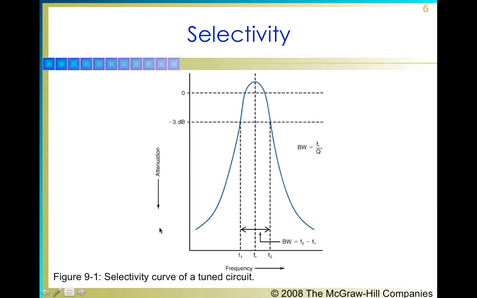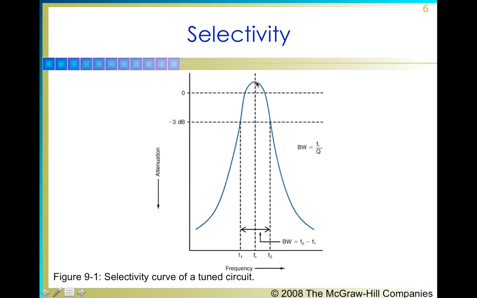Here we have a diagram which is providing a demonstration of the selectivity curve of a tuned circuit. In the y-axis we have attenuation, in the x-axis we have the frequency, and this is the magnitude of the information.